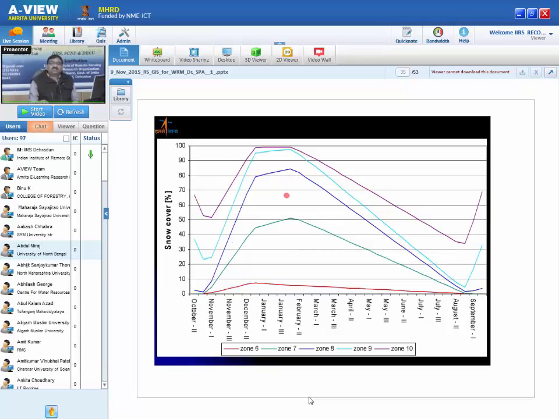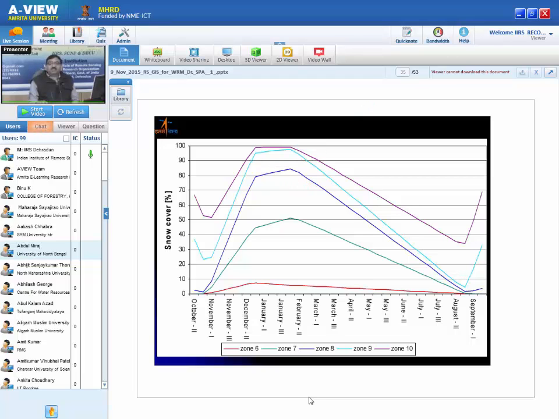You can see here this is a particular zone, meaning an elevation zone, and you can find that in the month of October the snow cover is almost zero. Then snow cover increases, and it goes up to 84% in the month of February. After that, because summer has started, it starts depleting and depleting. When we draw this curve, this will help us to estimate how much snow has gone, from year to year, how it is depleted. So this is the key parameter for snow melt runoff models.